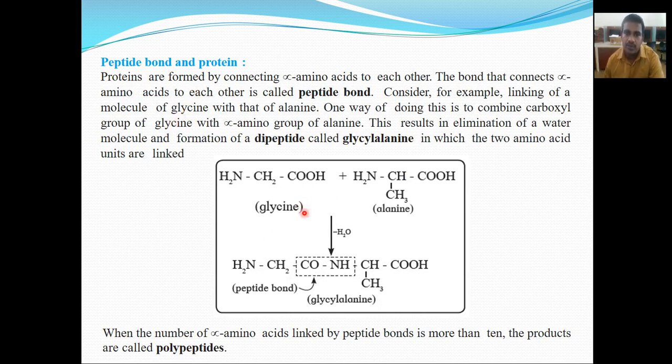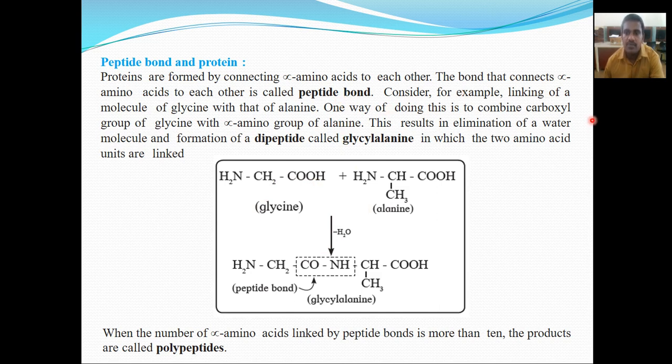Peptide bond and proteins. See, proteins are formed by the connecting of alpha amino acids to each other. The bond that connects alpha amino acids to each other is called a peptide bond. So see, this is the peptide bond.